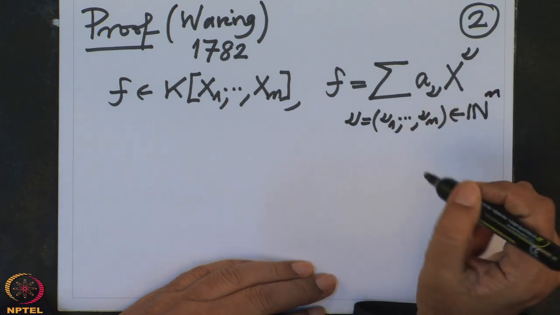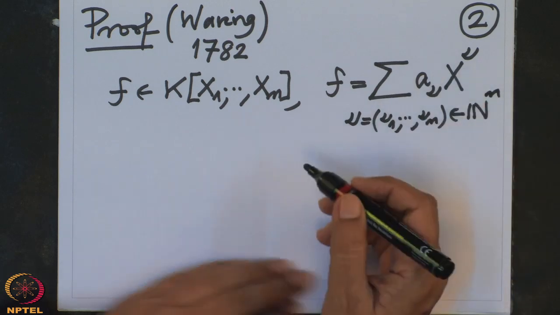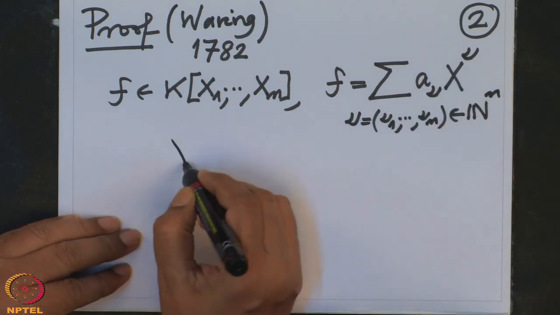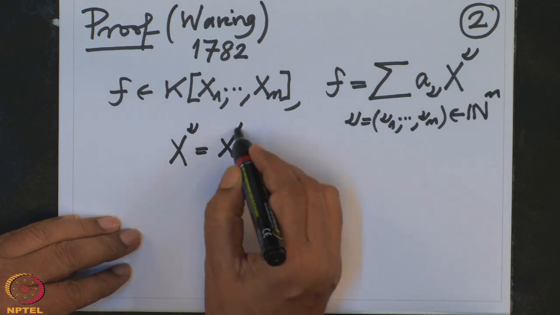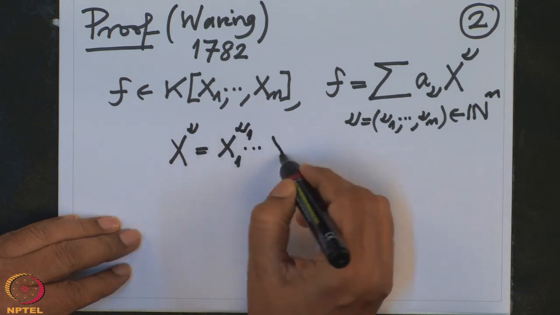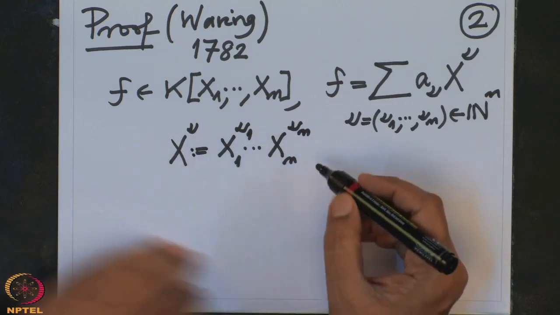So, this is an element in N^n, and we are using the calculus notation. What is x^nu? x^nu is by definition x1^nu1 up to xn^nu_n. That is the definition of this.